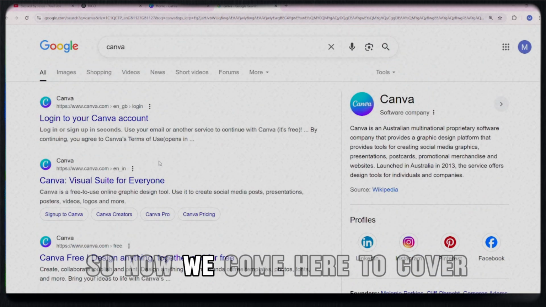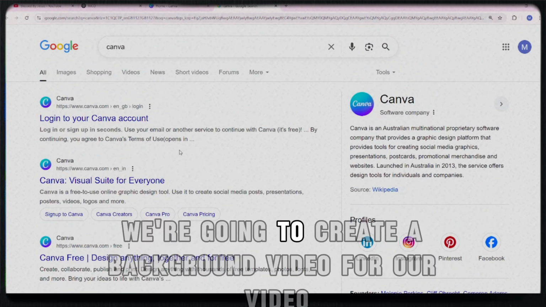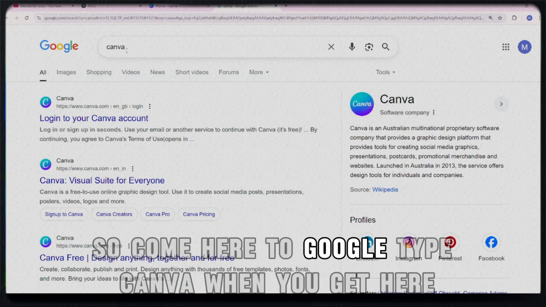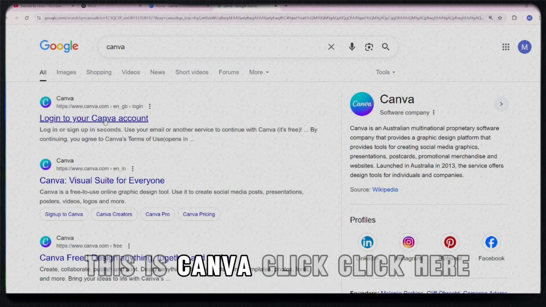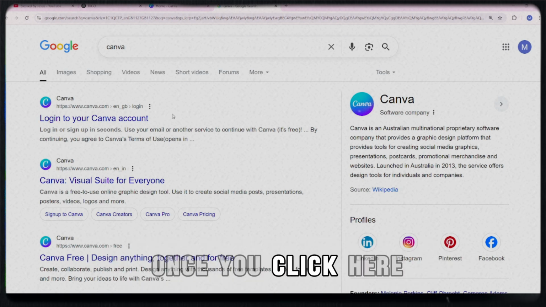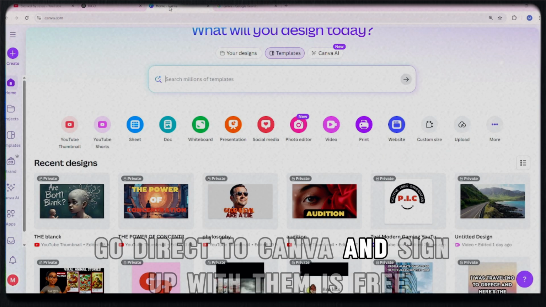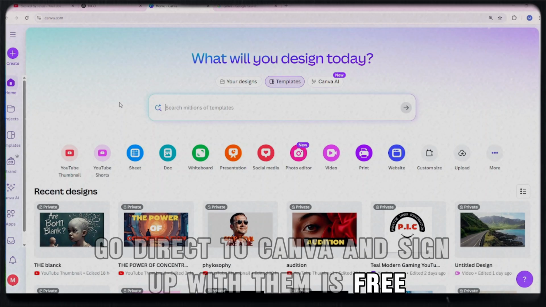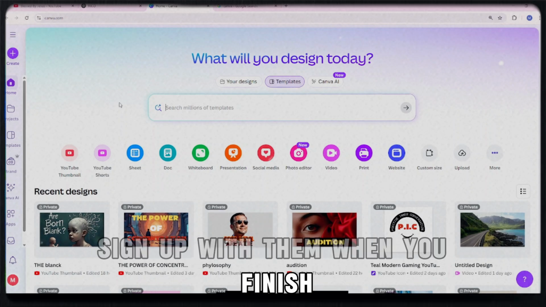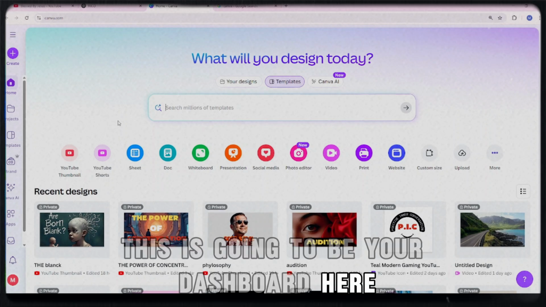So now we come here to Canva. We're going to create a video. We're going to create a background video for our video. So come here to Google, type Canva. When you get here, this is Canva. Click here. Once you click here, go direct to Canva and sign up with them. It's free. Sign up with them. When you finish, this is going to be your dashboard here.